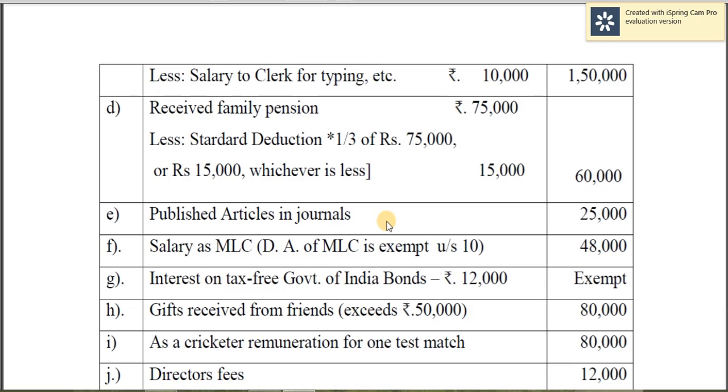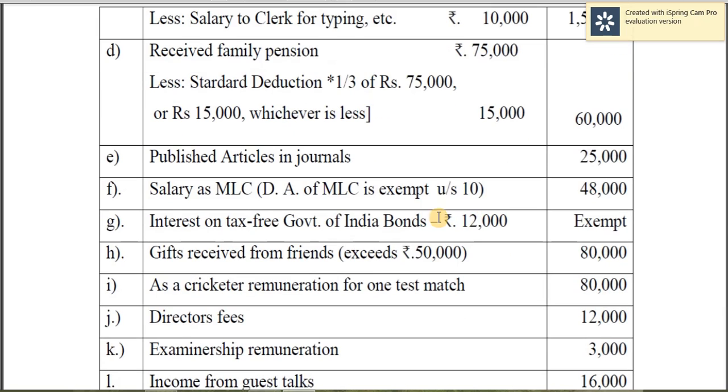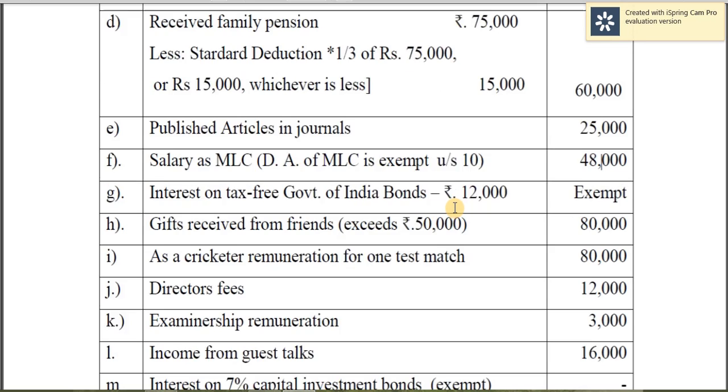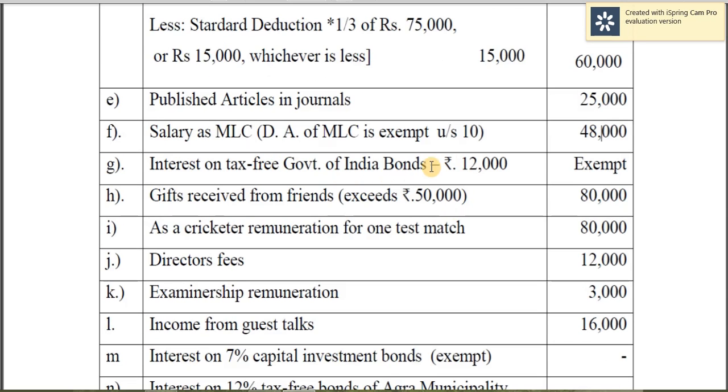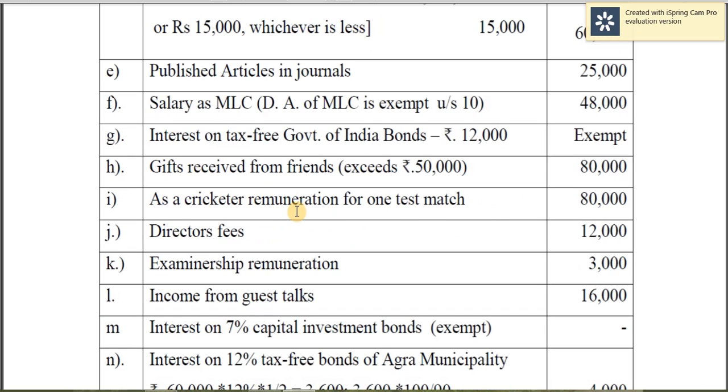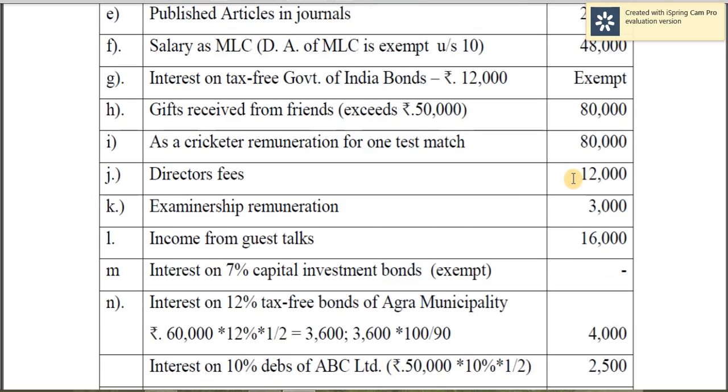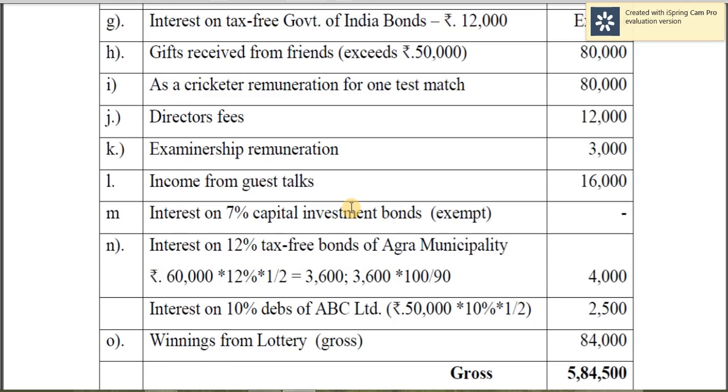Published articles in journals, so 25,000 taxable. Salary of MLC is taxable here, but daily allowance is not at all taxable. It is exempt under section 10. Interest on tax-free Government of India bonds exempt. Gifts received from friends, amount exceeds 50,000, so entire amount is taxable. As a cricketer, he receives remuneration for playing one test match, so that is taxable. Director's fees, that is taxable here. Examiner's remuneration is also taxable. Income from guest stocks taxable.